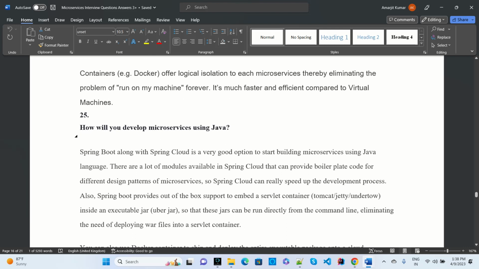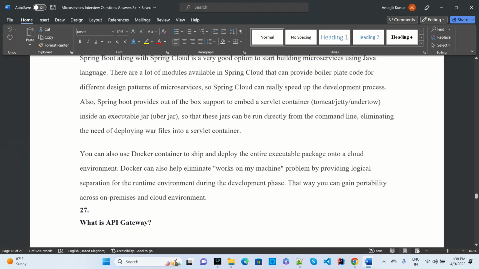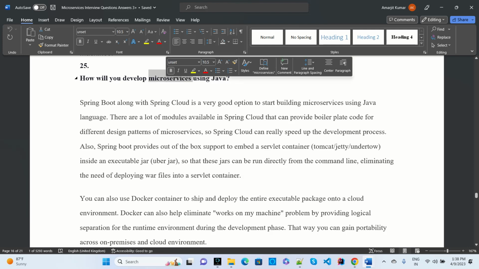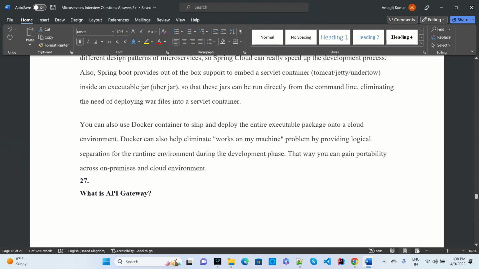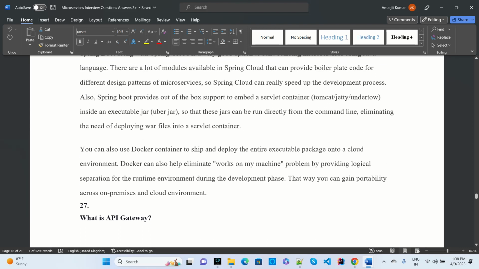Another question is: how will you develop microservices using Java? When you want to develop microservices, Spring Boot along with Spring Cloud is a very good option to start building microservices in the Java language. Spring Boot is a concept in the Spring framework that is required so that we can develop architectures that follow the microservices base.